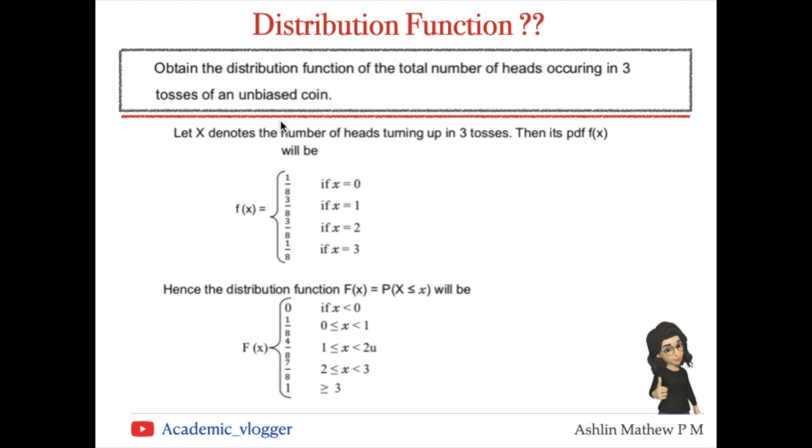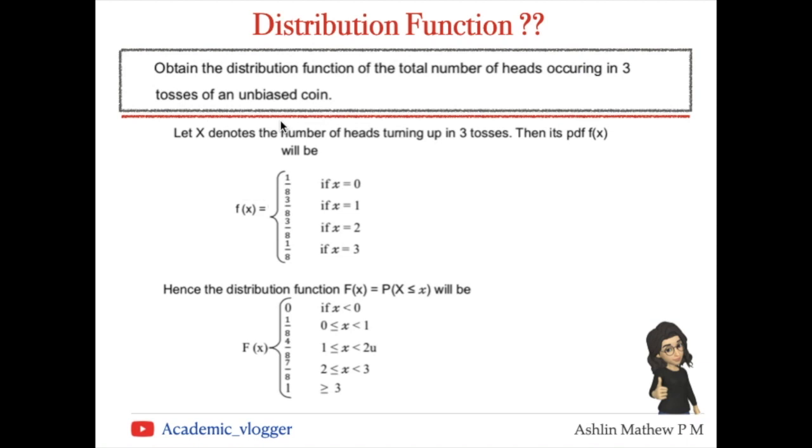So on the tossing of these 3 coins, either we can get no head at all, that means all those coins were showing tails, or we could get 1 head, or we could get 2 heads, or we could get at most 3 heads. So X takes values 0, 1, 2 and 3. Now we have to check what are the probabilities of getting this 0, 1, 2 and 3.